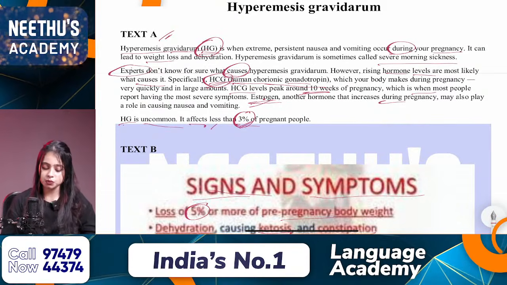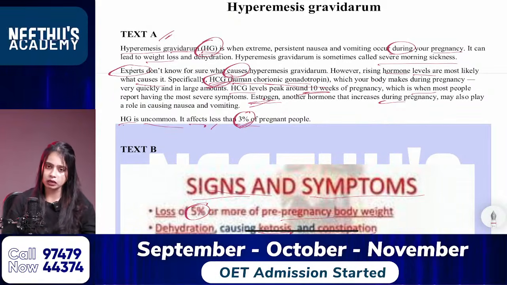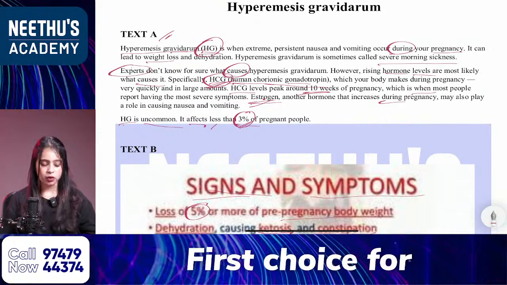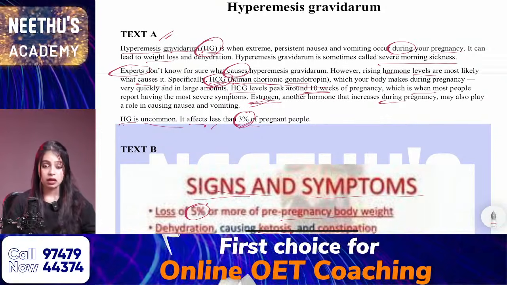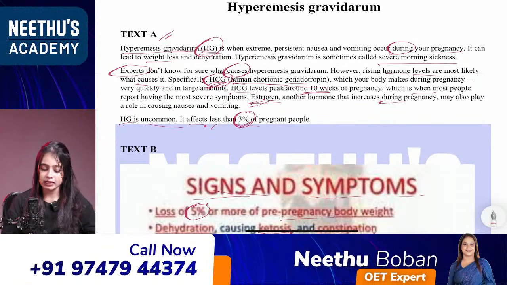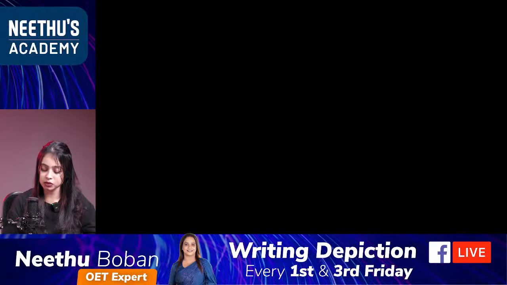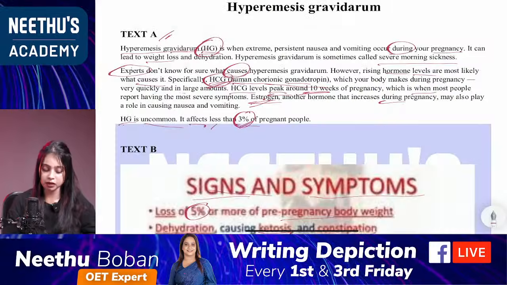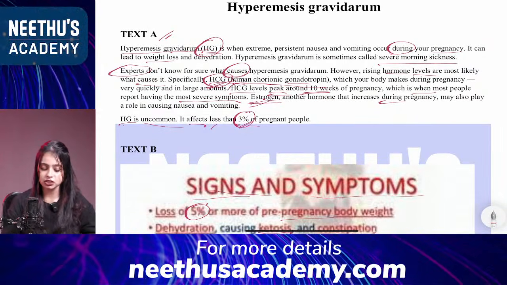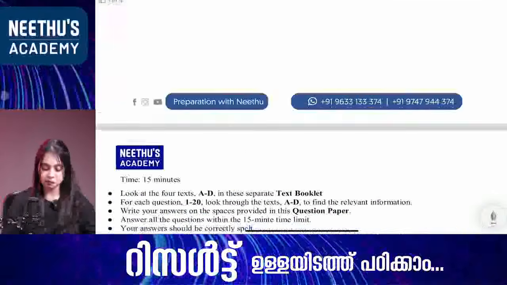So which is the correct answer, HCG or estrogen? Yes Reshma, it is HCG. HCG levels peak, elevated around 10 weeks of pregnancy, which is when most people report having the most severe symptoms, so almost all. The answer is HCG.